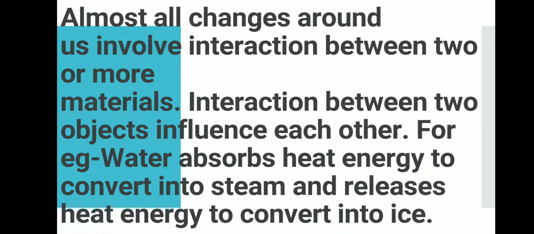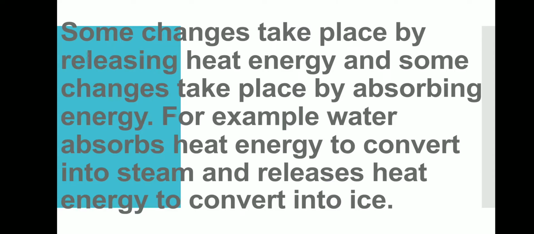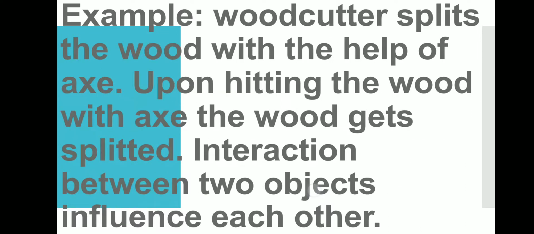For example, water absorbs heat energy to convert into steam and releases heat energy to convert into ice. So now we know that heat is taken in and given out in the processes of boiling the water or evaporating the water or changing it into ice. Some changes take place by releasing heat energy and some changes takes place by absorbing energy. So this is exchange of energy taking place.